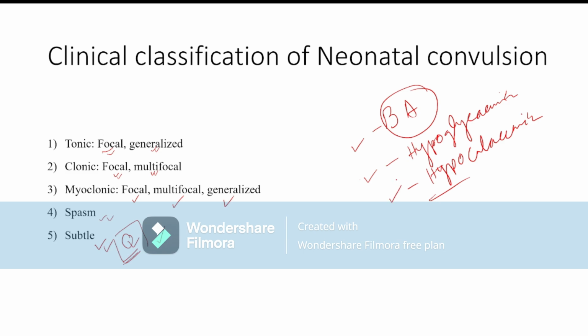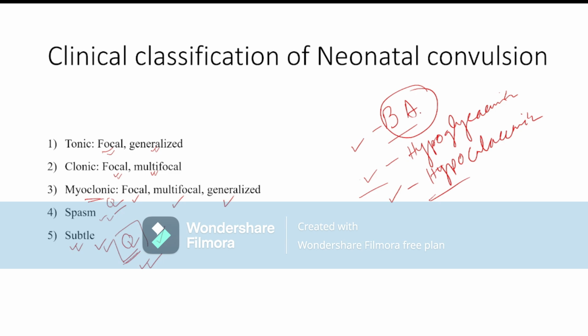Most common cause of neonatal convulsion in a diabetic mother is also birth asphyxia. Most common metabolic cause is also hypoglycemia. Neonatal convulsion with best prognosis according to the clinical classification is subtle seizure. The worst prognosis is myoclonic seizure. The myoclonic seizure has the worst prognosis and the best prognosis is subtle seizure.